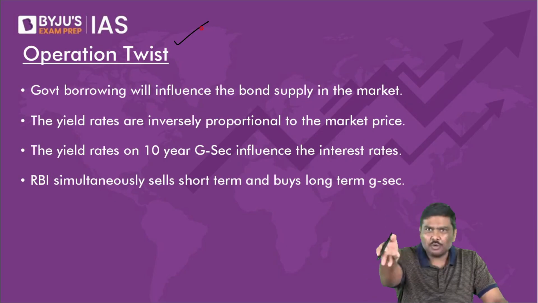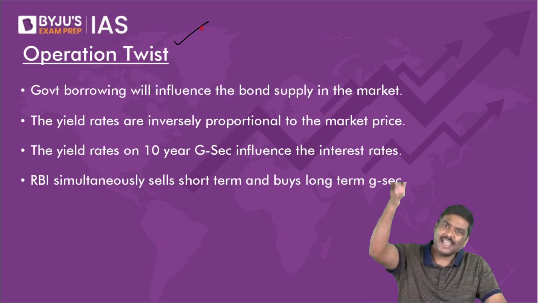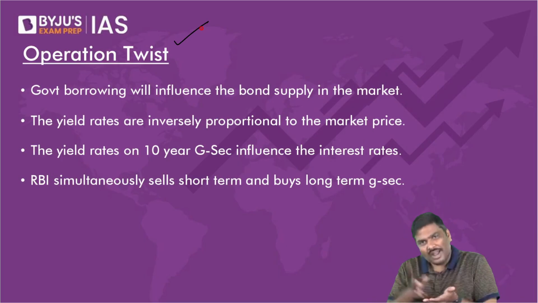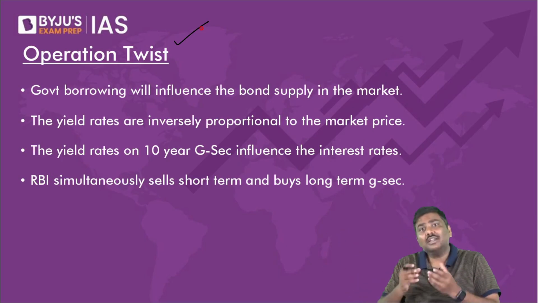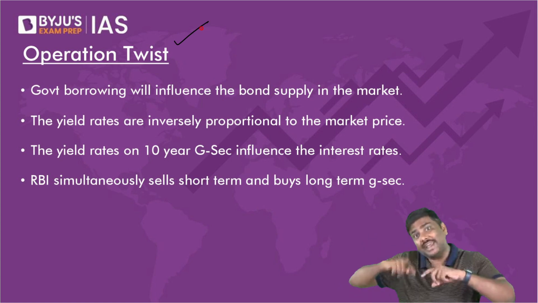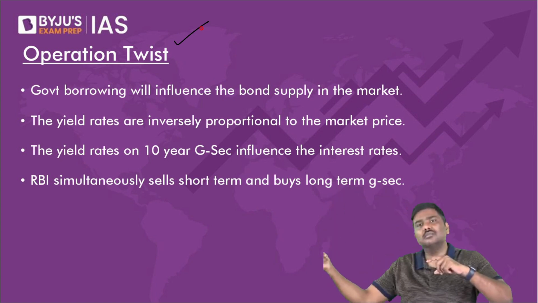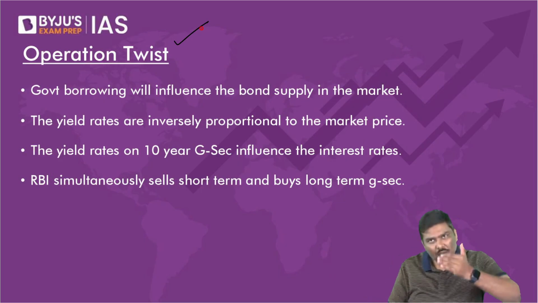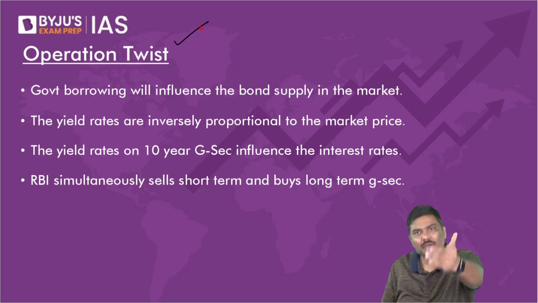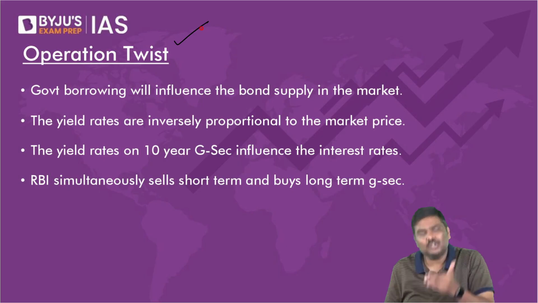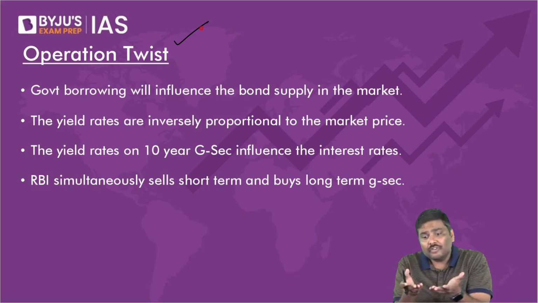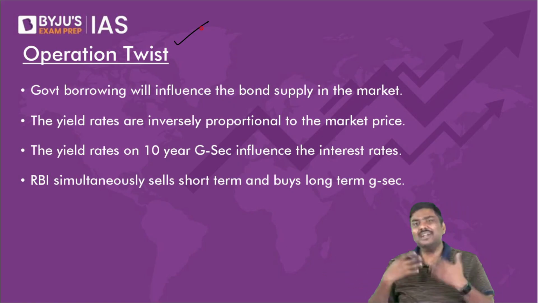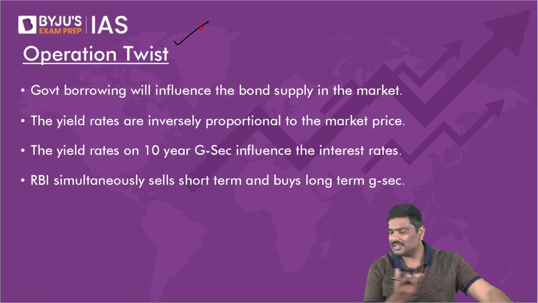You have 100 rupees. That 100 rupees is already there in the system. So the government is collecting it from you and spending. It is not a new 100 rupees. It is not an extra 100 rupees into the system. But on the other side, if RBI purchases a bond from the Government of India, RBI will print 100 rupees and give it to the Government of India. That will be an additional 100 rupees added to the system. How many times should we keep running around the same bush?